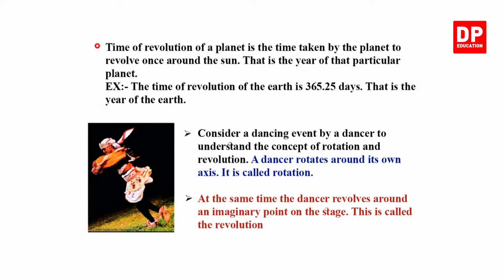Then, time of revolution of a planet is the time taken by the planet to revolve once around the sun. That is the year of that particular planet. Example, the time of revolution of the Earth is 365.25 days. That is the year of the Earth.